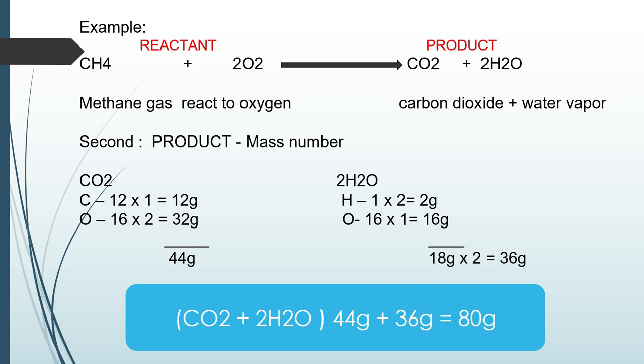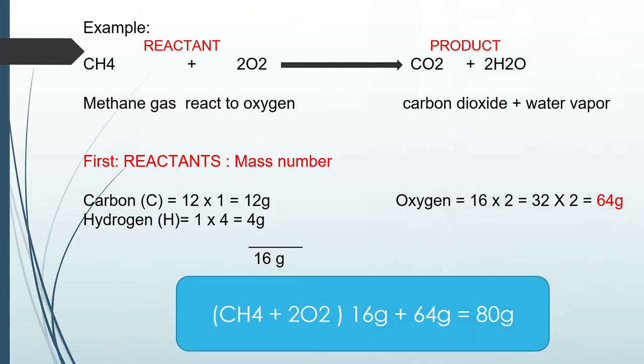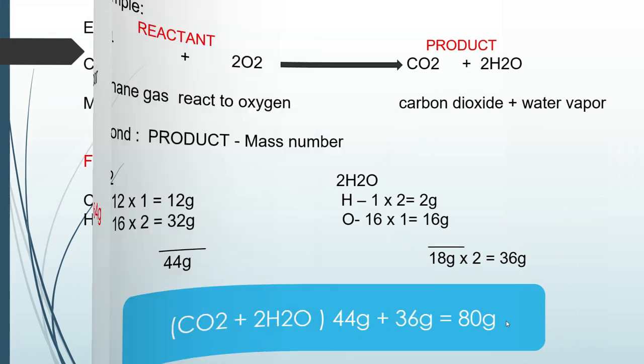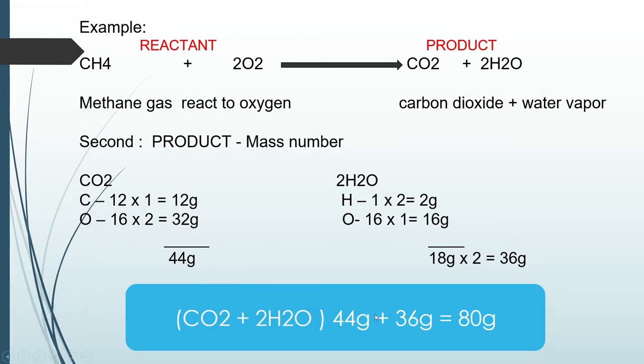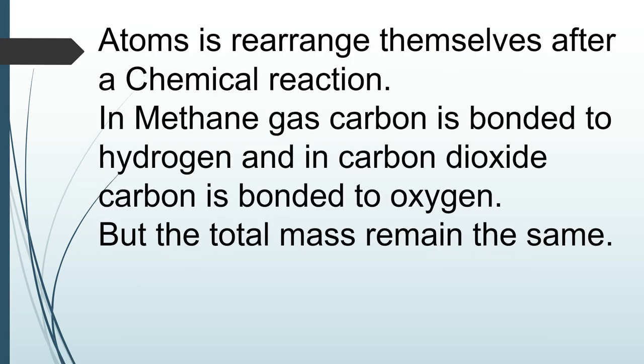Mga kabuhay, na-conserve po ba yung mass natin between the reactant and product? Yes. So, kung mapapansin po natin, ang total mass ng reactants natin is 80 grams at the same or equal dun sa total mass po ng ating product, which is 80 grams. So, i-synthesize po natin mga kabuhay. So, atoms rearrange themselves after a chemical reaction. So, yung methane gas po, which is the carbon, is bonded to hydrogen. And in carbon dioxide, carbon is bonded to oxygen. Kaya po nagkaroon tayo ng product na carbon dioxide. But the total mass remain the same.